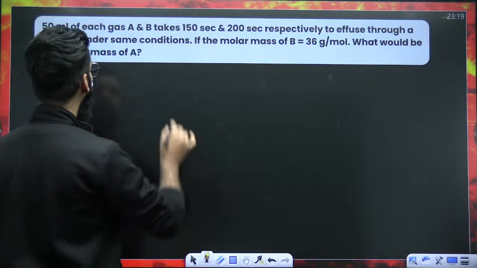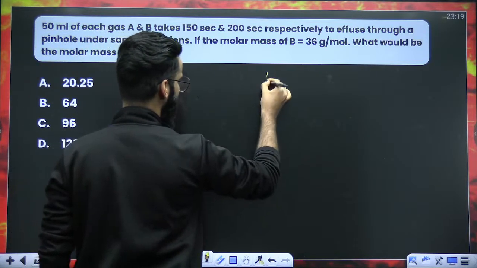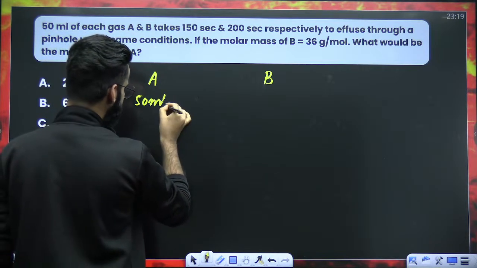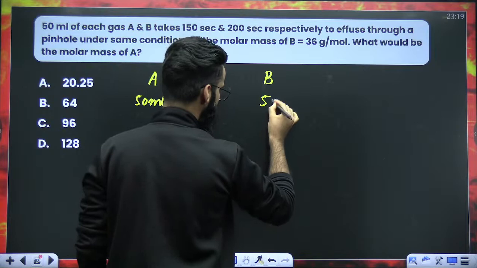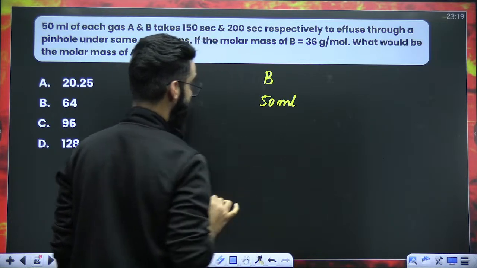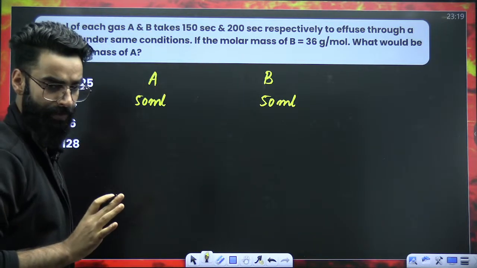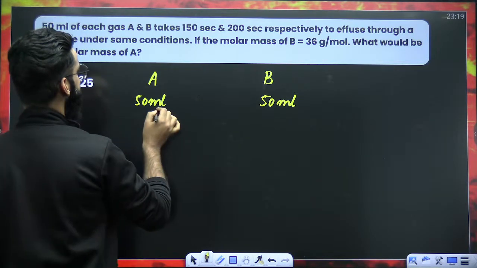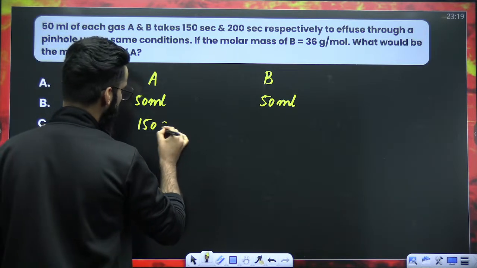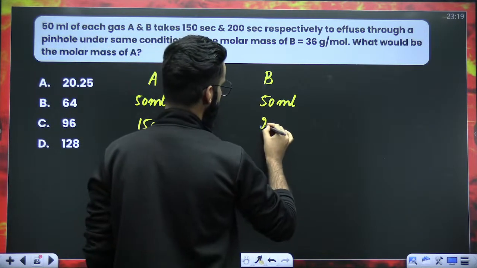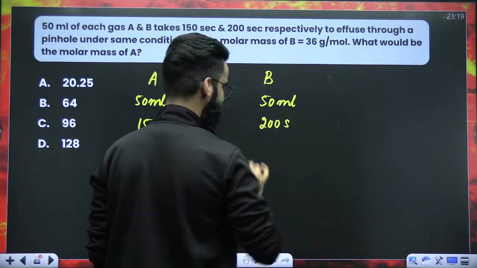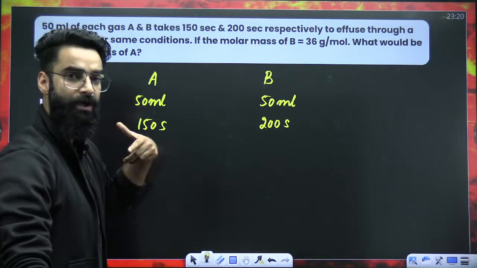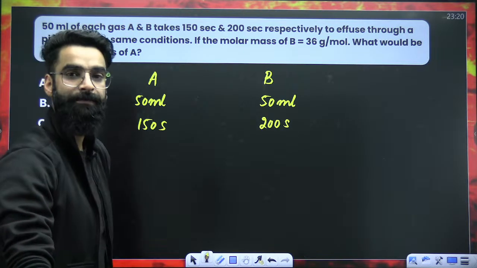So basically, you have got two gases. One is gas A and another one is gas B. As per the question, 50 ml of gas A is coming out of the container. Similarly, 50 ml of gas B is also coming out of the container. Same volume of both the gases coming out. 50 ml of gas A takes 150 seconds to come out. 50 ml of gas B takes 200 seconds to come out. So can you let me know which gas is coming out quickly from the container?